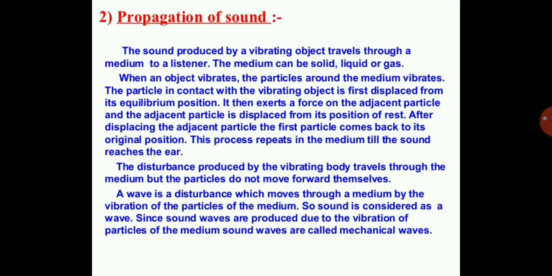So when an object vibrates, particles of the medium around it vibrate. The particle in contact with the vibrating object is first displaced from its equilibrium position. Equilibrium means first it was in a steady position. When the vibrating object comes in contact with it, the steady particle also starts moving, and then it exerts a force on the adjacent particle. So the particle which is not moving, the vibrating particle sits beside it, and forces the steady particle to move, and so on.